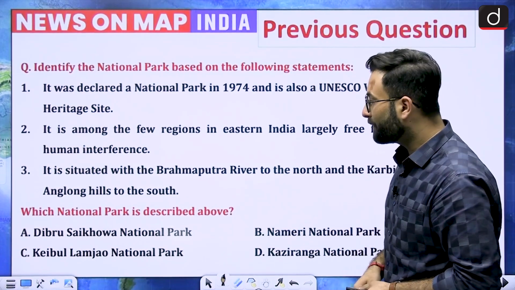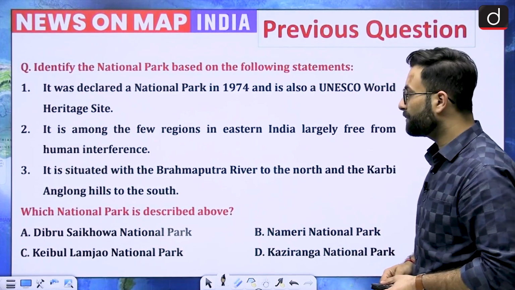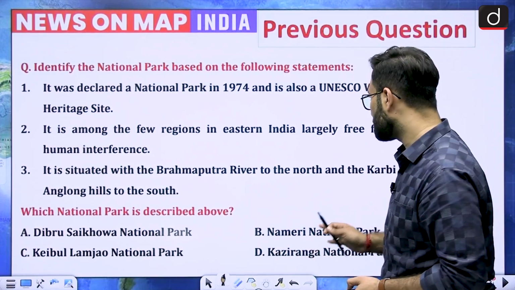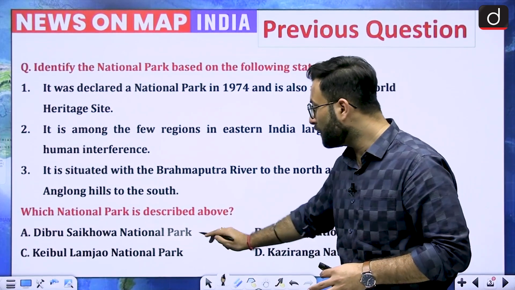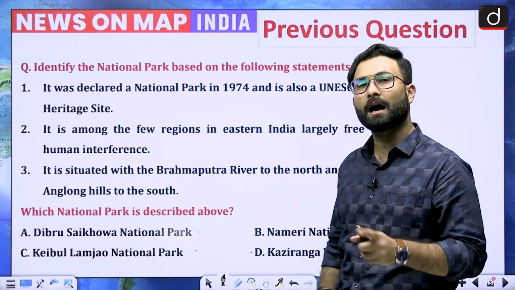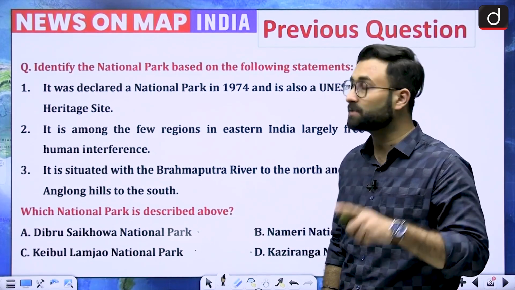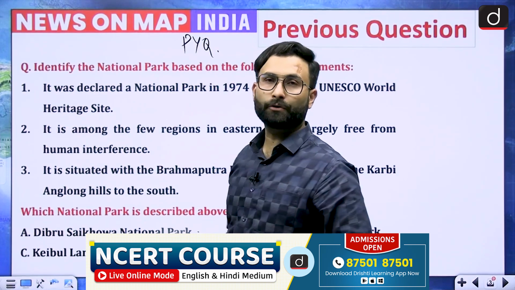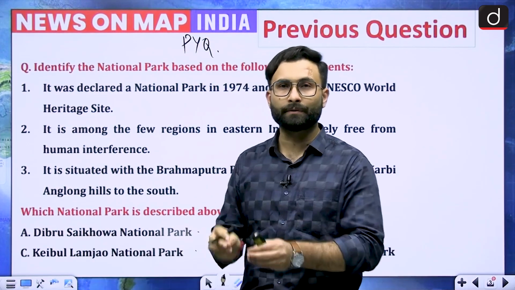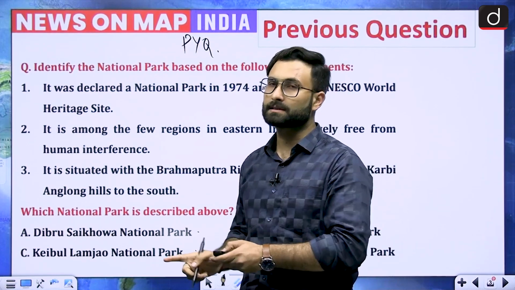Option A is Dibru-Saikhowa National Park. Option B is Nameri National Park. Option C, Keibul Lamjao National Park. Option D is Kaziranga National Park. Now, if you look at the options over here, all four national parks have been asked in your UPSC questions. So that is why you can say the PYQ analysis is quite important for us. How efficiently you do the PYQ analysis will give you results in the examination.